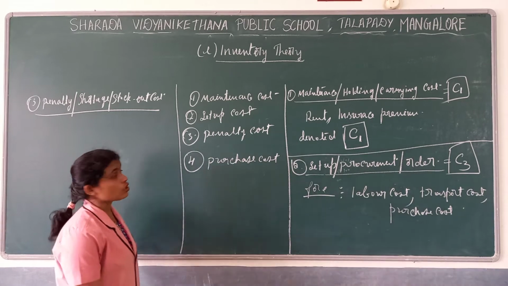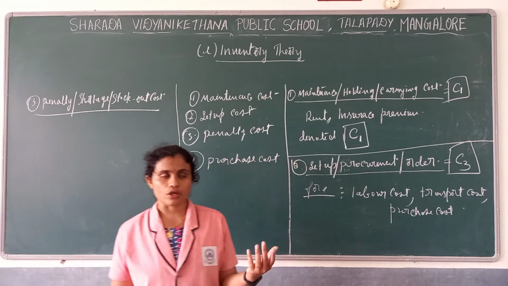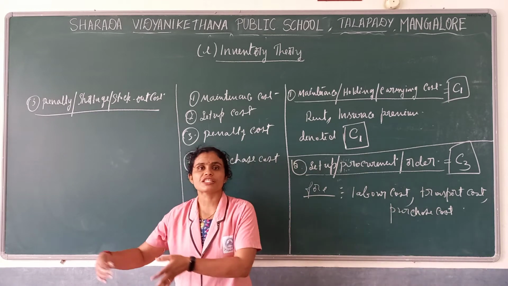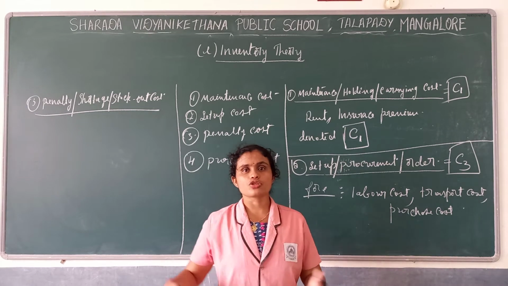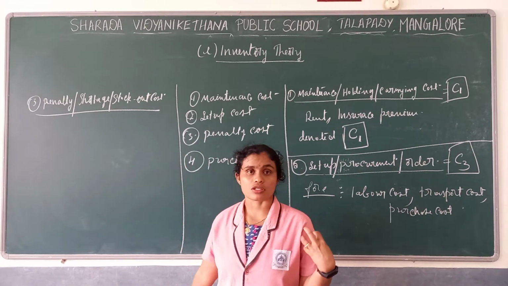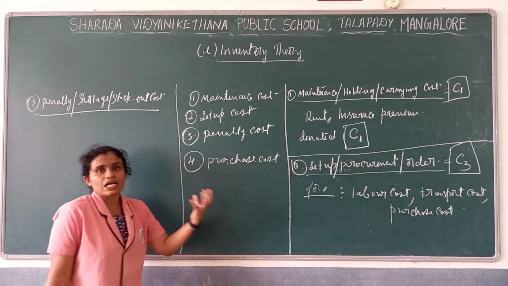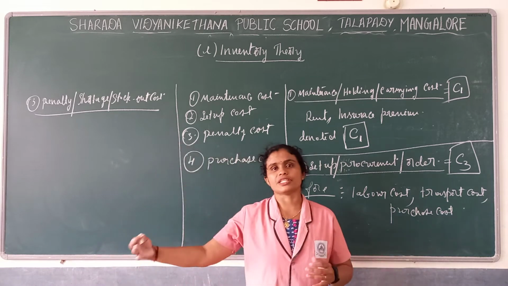In which situation do we say there is a shortage cost? See, when we are unable to meet the demand that is there outside, we are short of meeting that demand. So that cost we call shortage cost. It is when we are not able to meet the demand or we are delayed in meeting the demand.